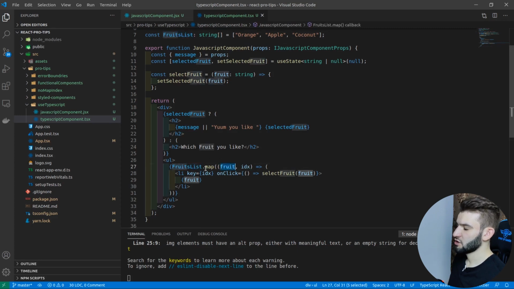We got fruits. So the fruit, what is going to be a fruit? A fruit is going to be simply a string, right? We're going to render this. This function is defined up there. You got the key in here, which is going to be an index, a number.